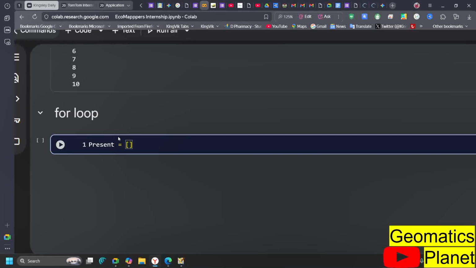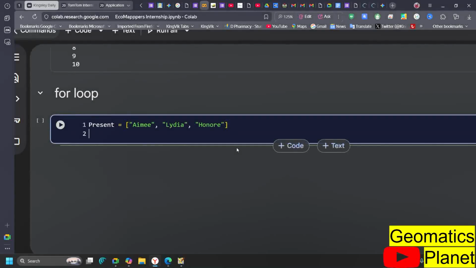So in that list, I'm going to put Ame. Then I'm going to put Lydia. Then I'm also going to put Honore. So let me assume that these are the people that are present now. So how do you use for loop?